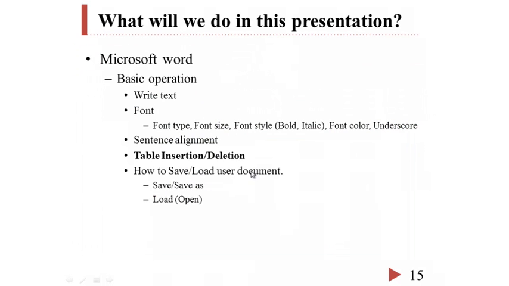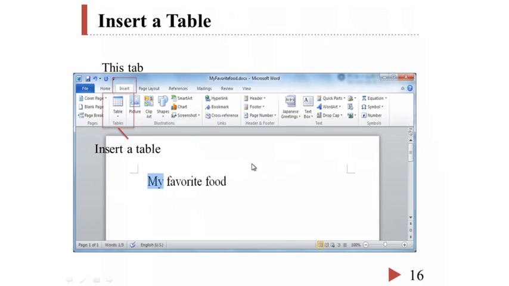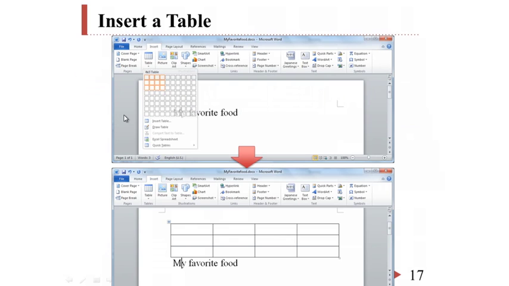Now, we will see how to insert and delete tables. To insert a table, we use the Insert tab in the ribbon interface. And this button indicates table insertion. When we push this button, we can see a small window.